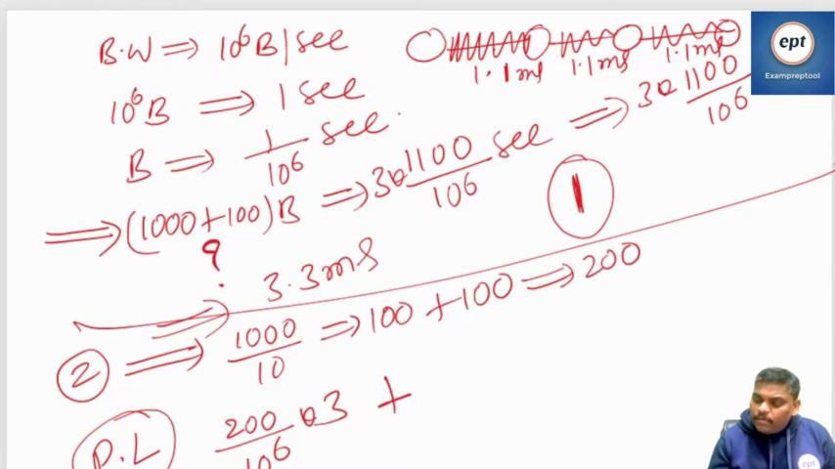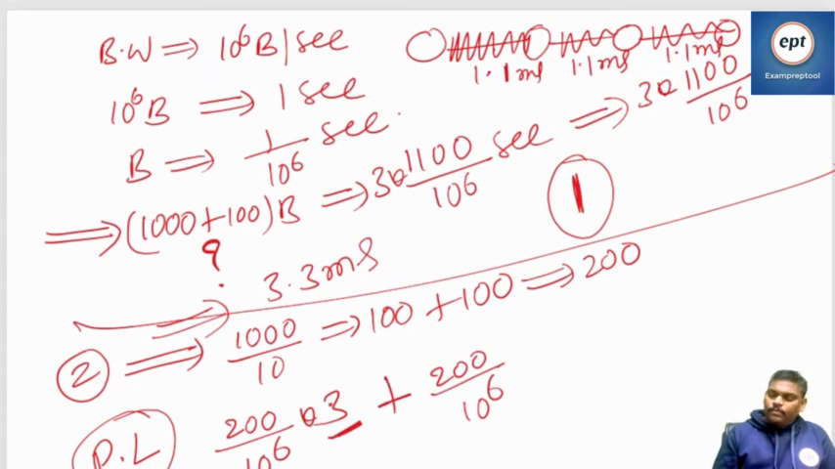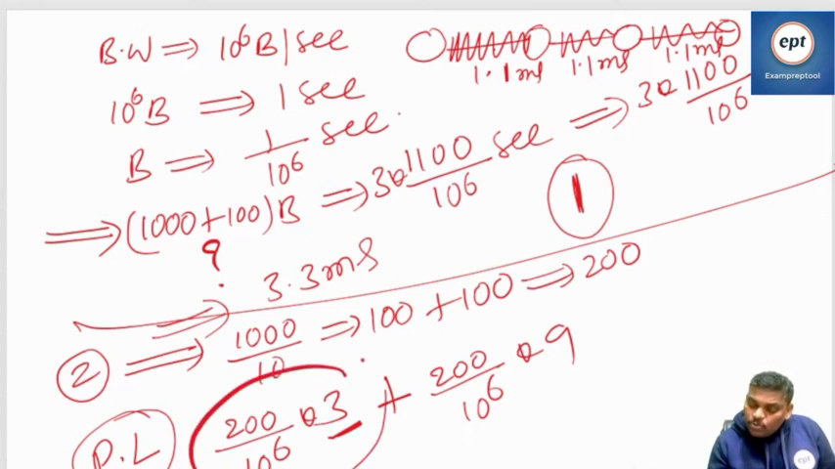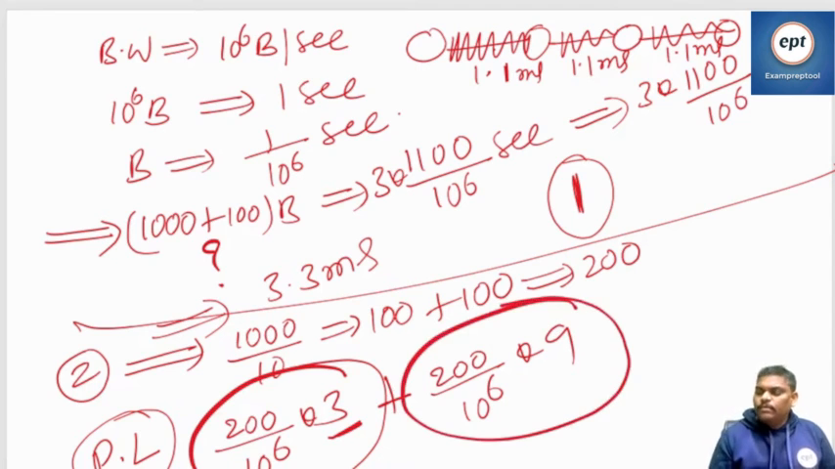In pipelining, the first one only will take more time. All the remaining will take 200 by 10 power 6 only, there is no 3. How many? 9 packets. The first packet will take 3 rounds, 200 by 10 power 6 three times. But the remaining 9 will take 200 by 10 power 6 one time only. Can you calculate how much?